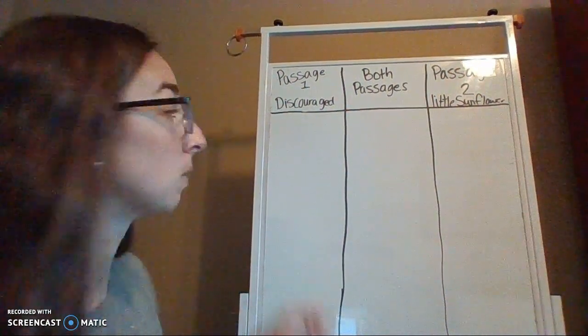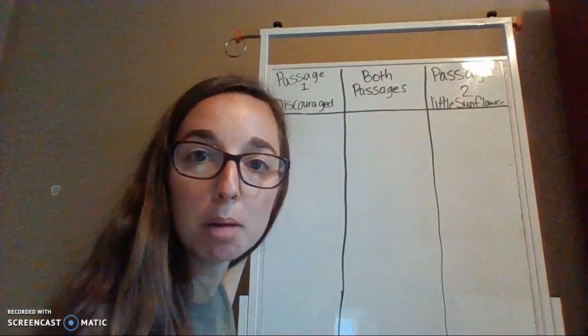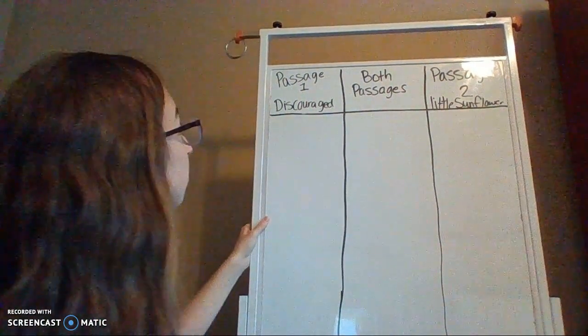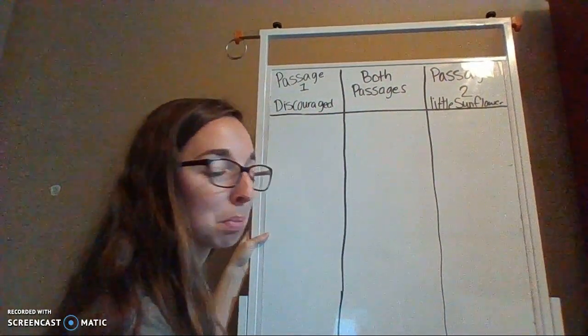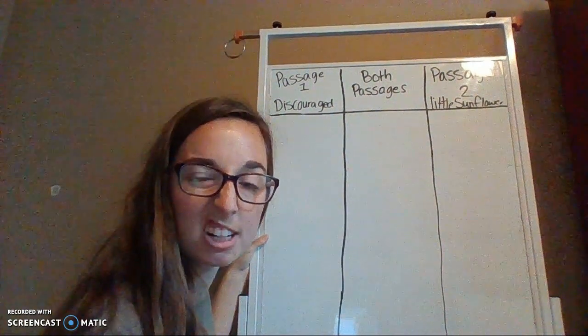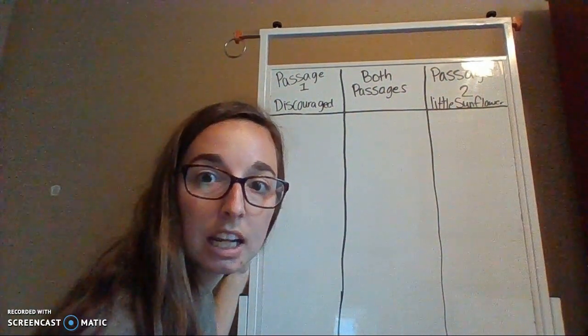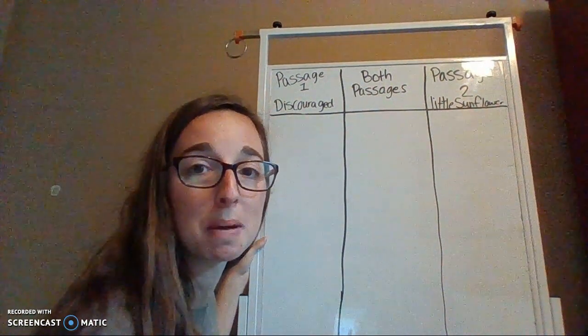So what I'm going to start with is writing some details from the text from passage one. And I'm going to start a little bit from the beginning. Brandon was feeling pretty discouraged in passage one because he had a lot of health issues and he couldn't go to school. He couldn't participate in things with his friends.